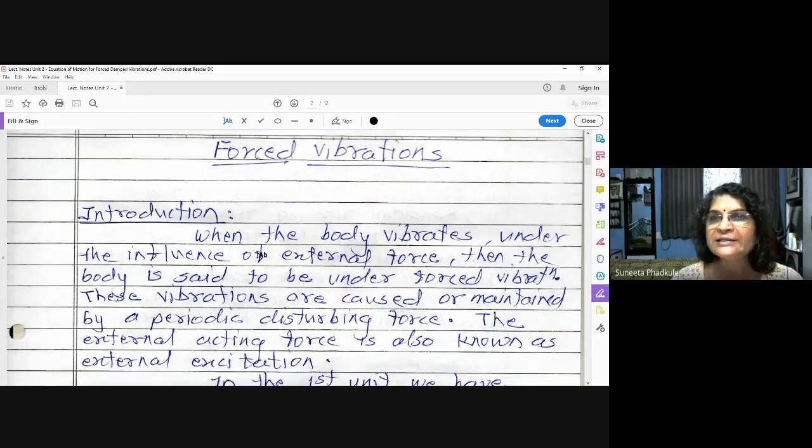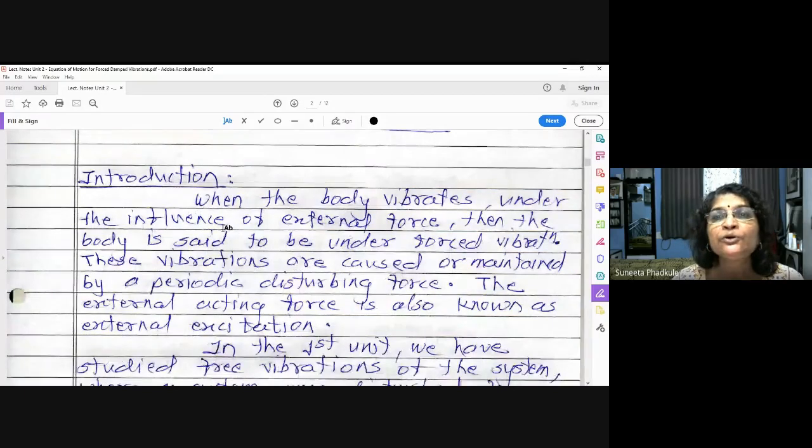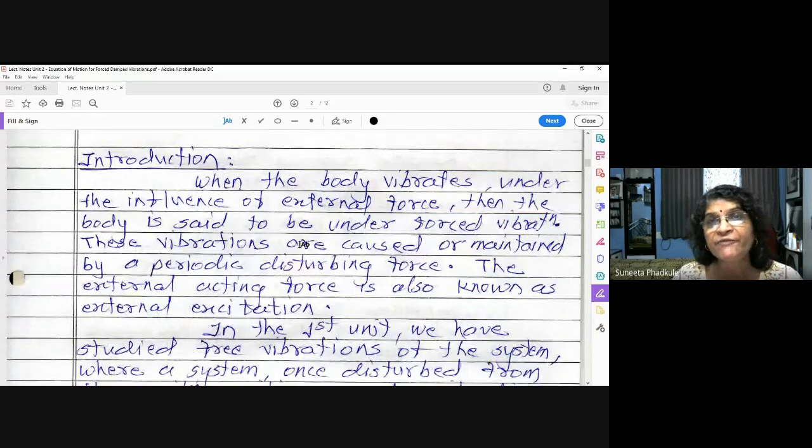So what contents am I going to cover? First, we will introduce what we mean by forced vibrations, what its applications are, and what the equation of motion for forced vibration is. Now you know what free vibration is: whenever a body vibrates on its own because of its elastic properties, with no external force acting. But in forced vibration, the body vibrates under the influence of an external force.